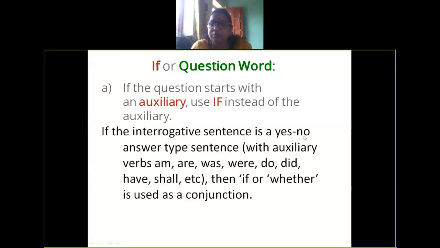Make an interrogative sentence using an auxiliary verb in the beginning. Are you playing the game? Very good. So, are you playing the game? When it starts with an auxiliary verb, we use if or whether.